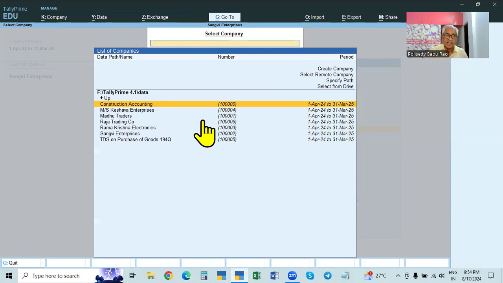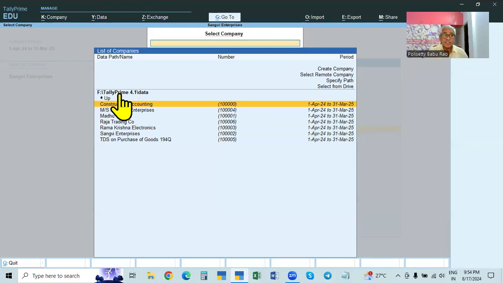So this original data, we can take a copy and store it in some other place, meaning in some other drive. This is in one drive. Never keep the software or anything related to Tally in drive C. Don't keep that. Other than the data drive, that is the original data path, you can copy this, keep a copy of it and save it in some other place, meaning some other drive.